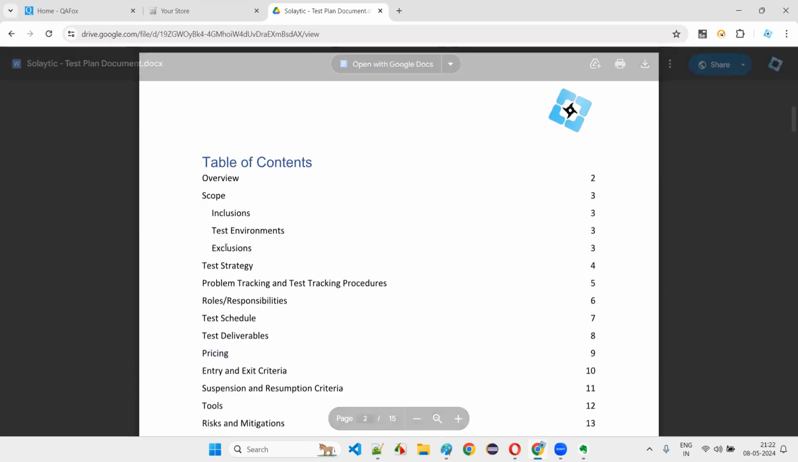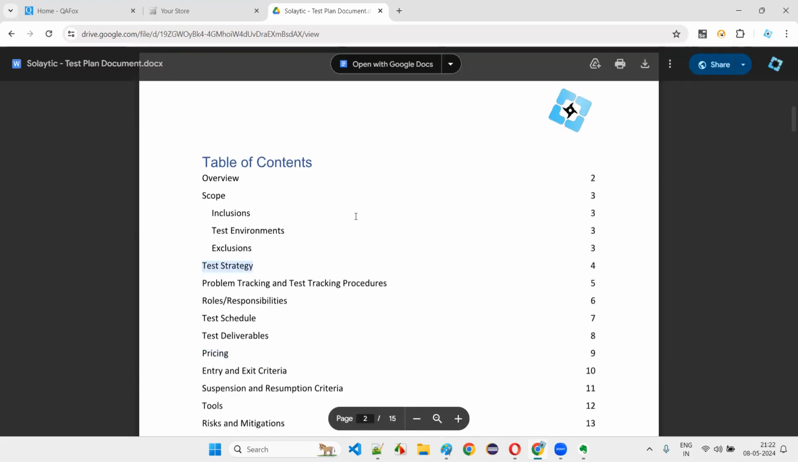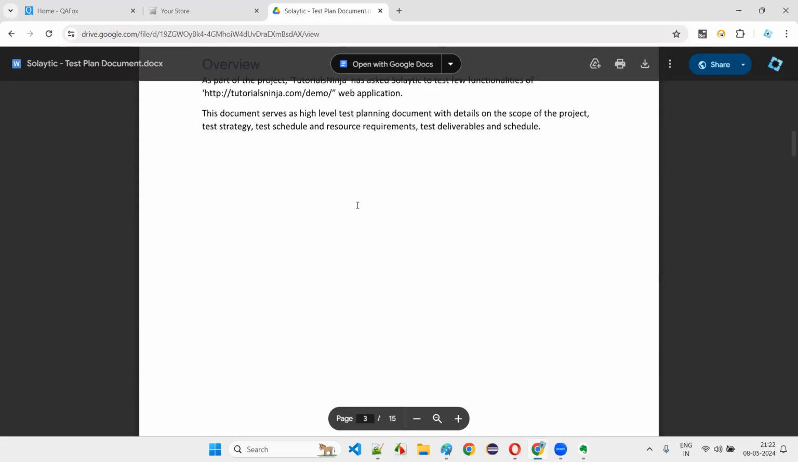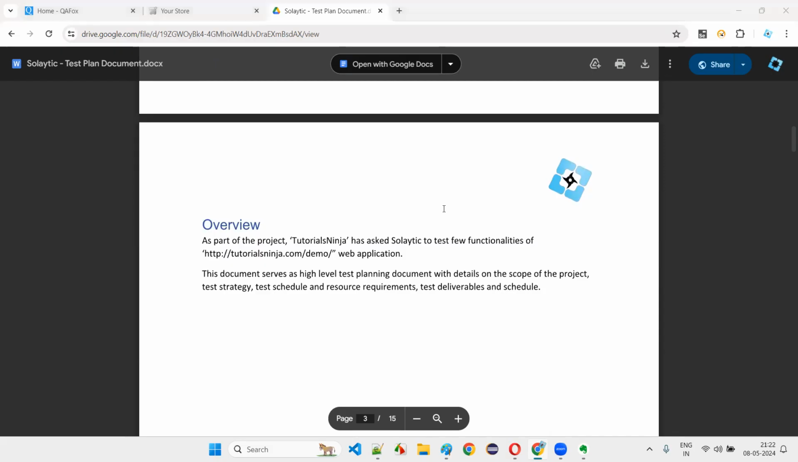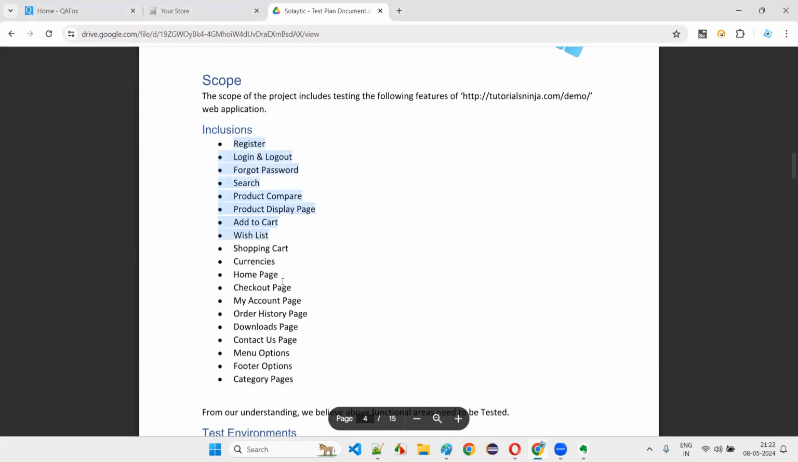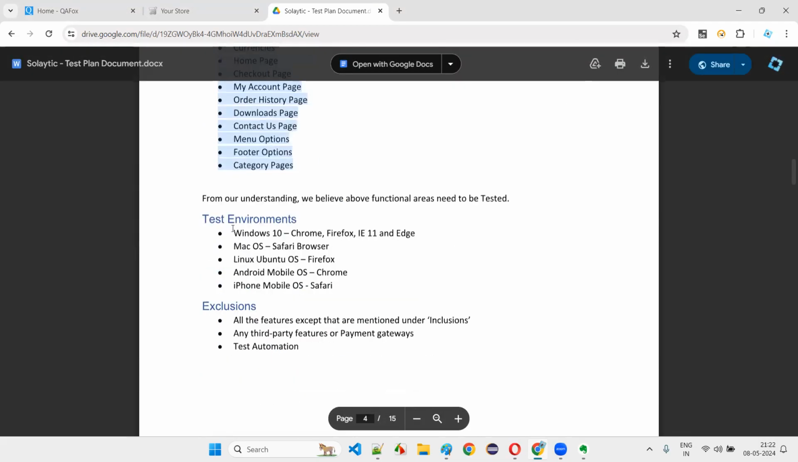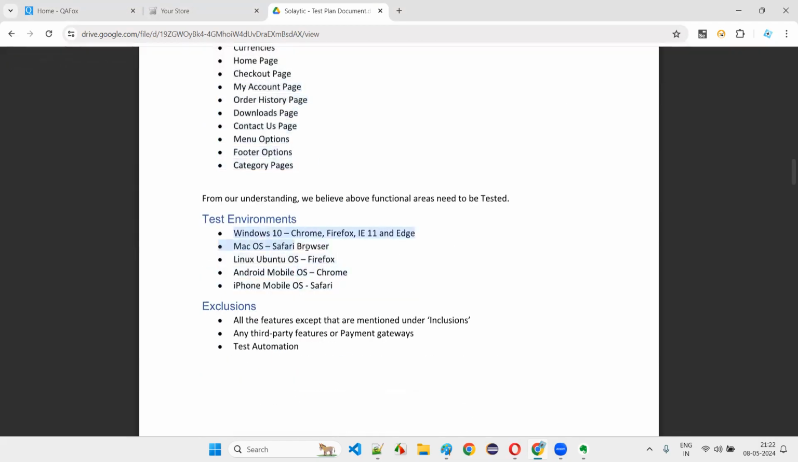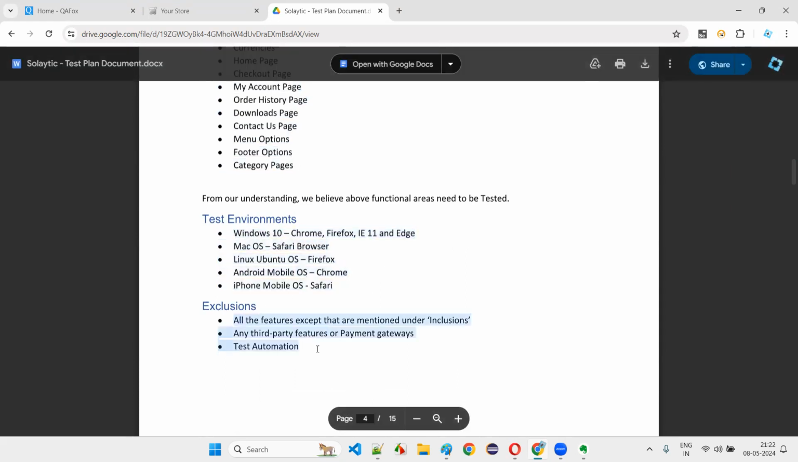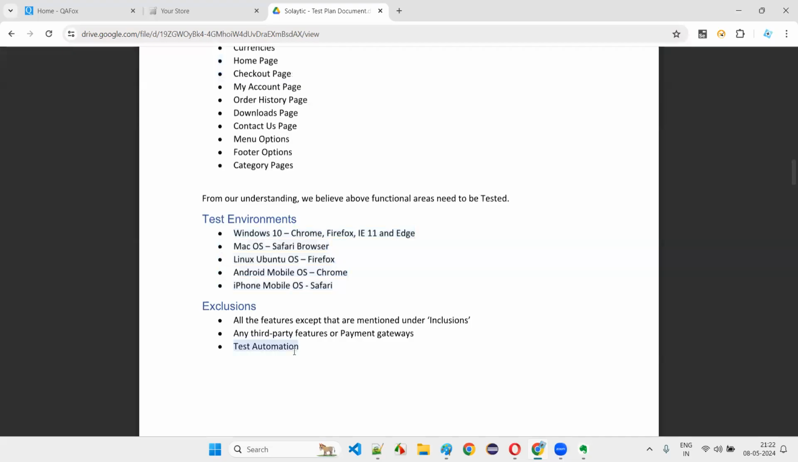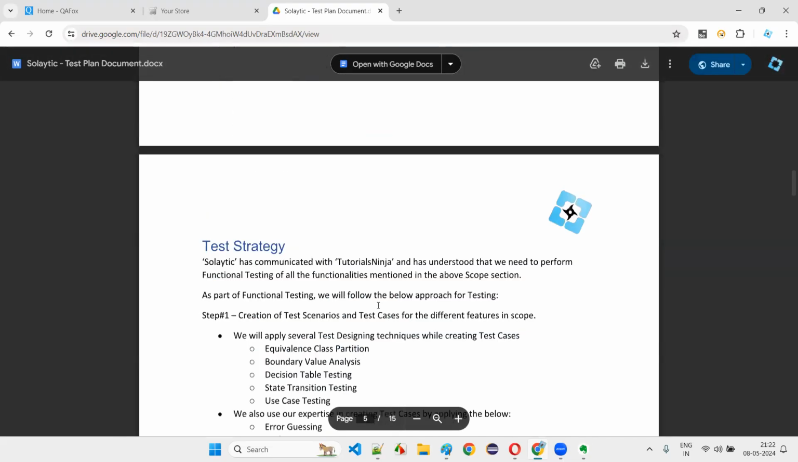The main section of the test plan document is the test strategy. That's very important. I'll just walk you through at a high level because I cannot go in depth. Then you see scope: what functionalities need to be tested, and in which test environments, Windows 10, Mac OS, Linux, Ubuntu, Android mobile, iPhone mobile. Exclusions: all the features that are not mentioned here. Automation is not there, only manual testing we have to perform. All the exclusions will be mentioned here.